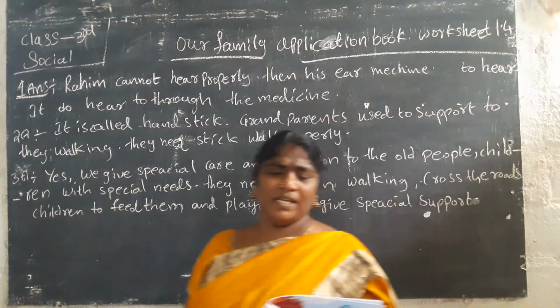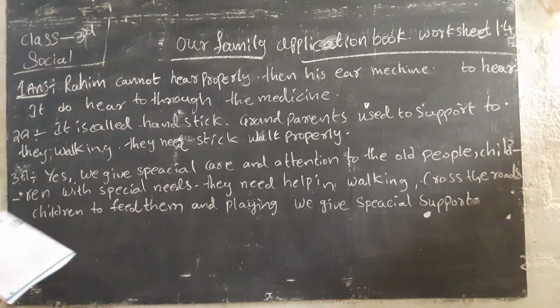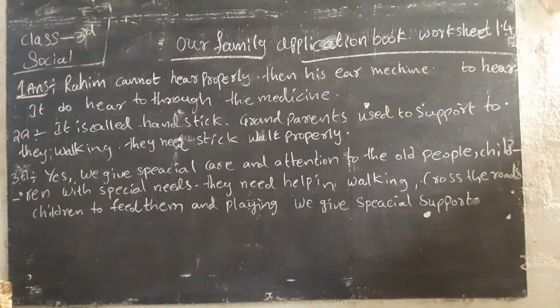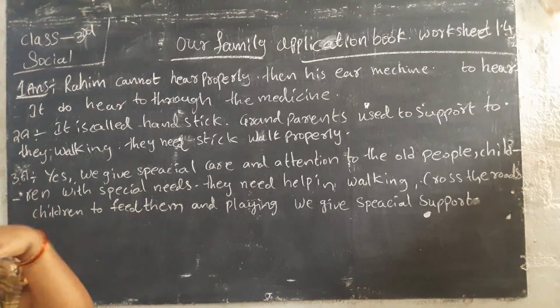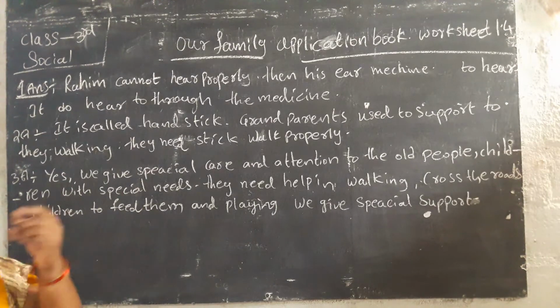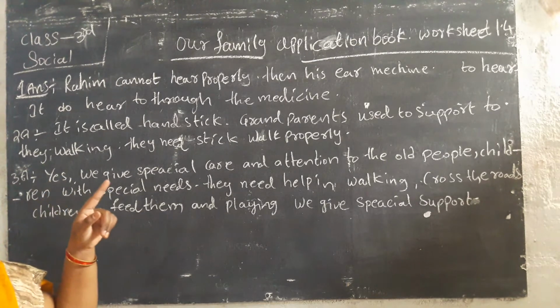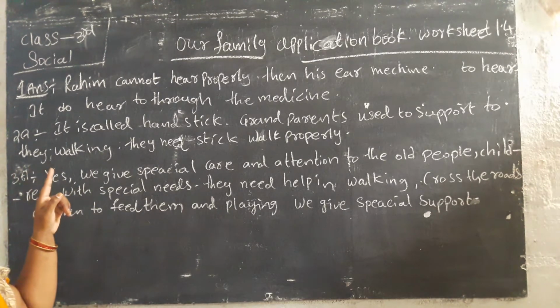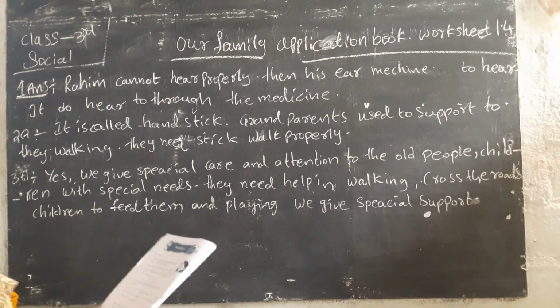We can put it in our ears; without the ear machine, Rahim cannot hear. He also takes medicines and uses the ear machine to hear. With the medicines also, they can hear the words clearly.